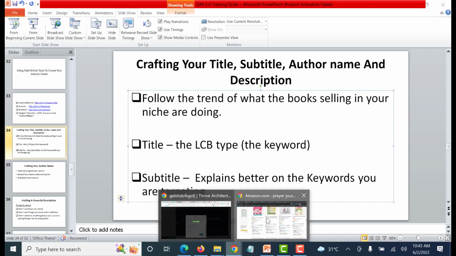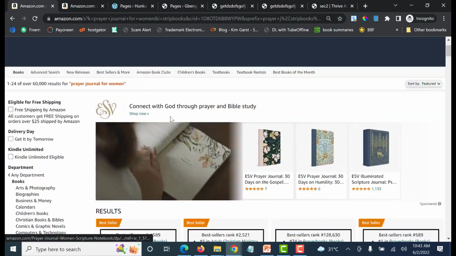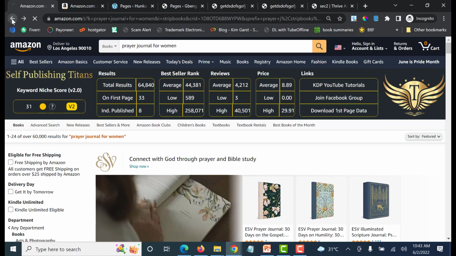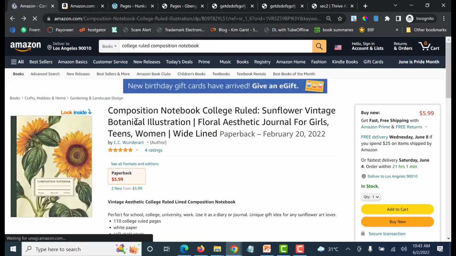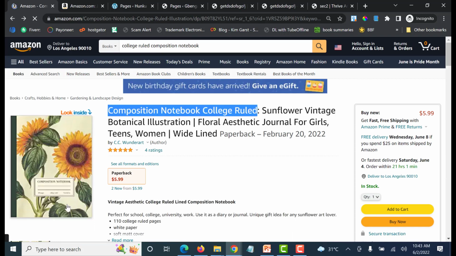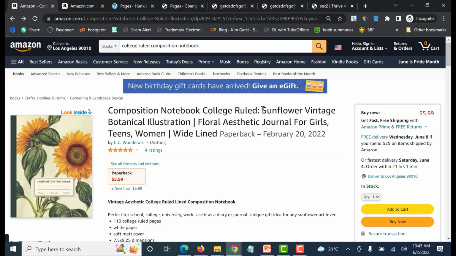Like the example we saw earlier, the person actually wrote "Notebook College Road." Okay, this is it. You can see it's on the title. That's all he has there. Then "Sunflower," which is explaining the target audience for this type of college notebook.